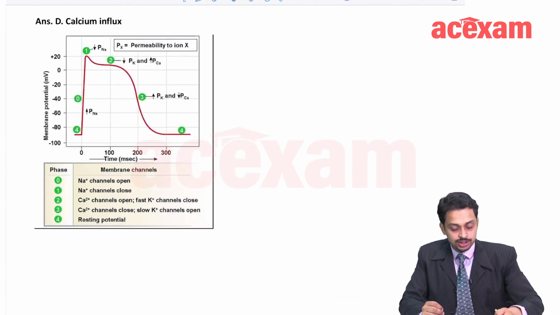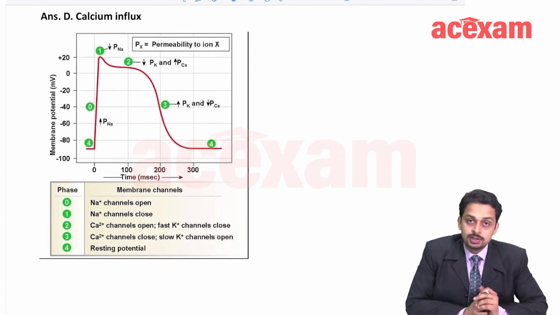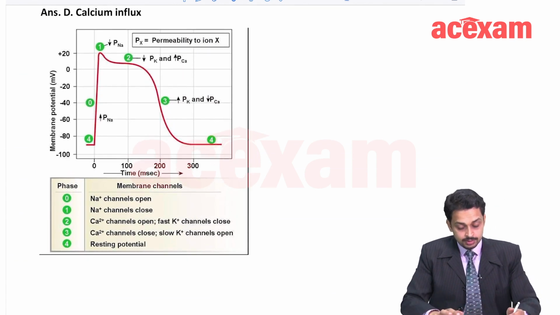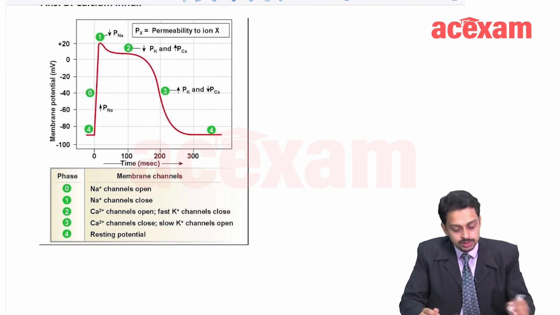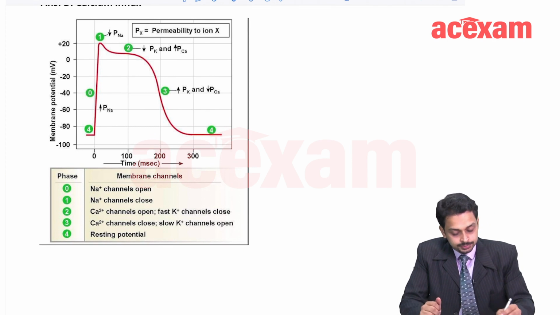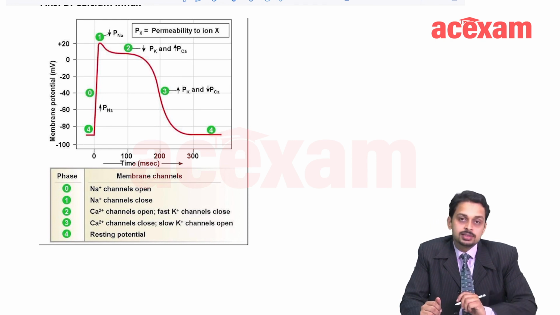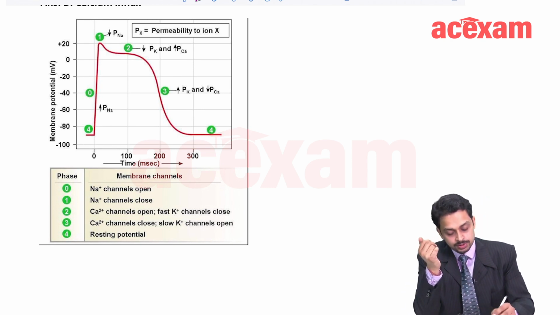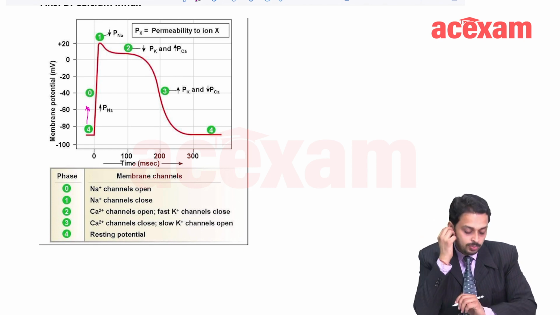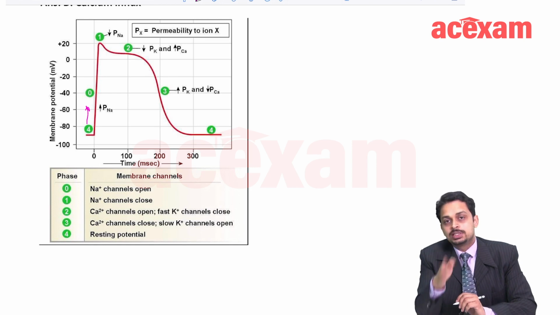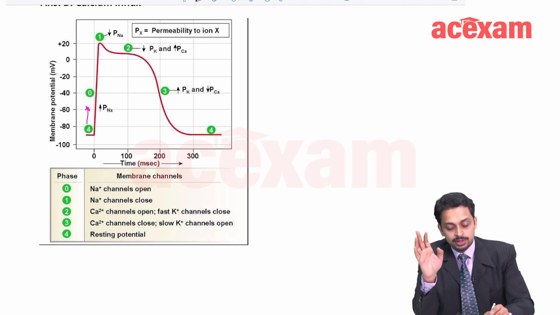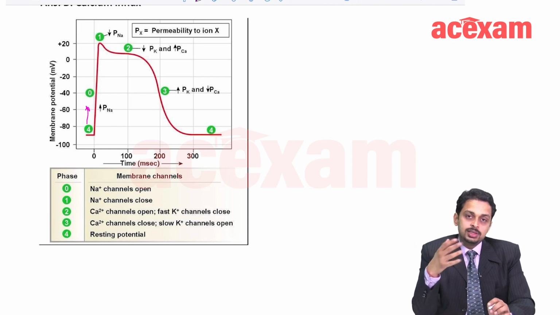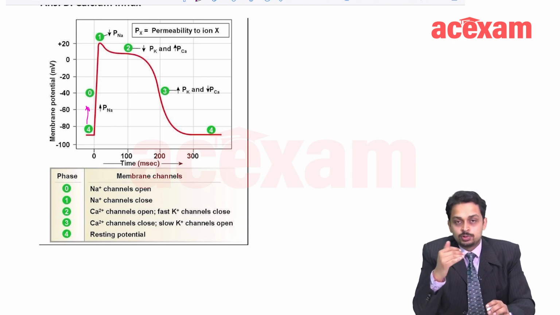This is the action potential of the cardiac ventricular muscle, as well as non-automatic, non-SA node, non-AV node muscle. Now, at rest there is this sodium channel. Because of the excitation from the SA node, the sodium channels open, and when they open there is a very steep, very sharp depolarization. The sodium channel is very fast to open.